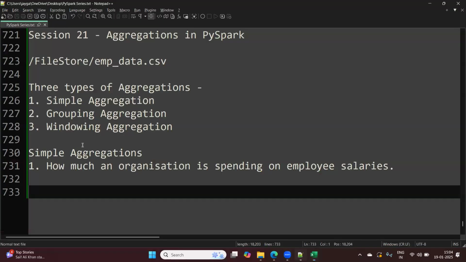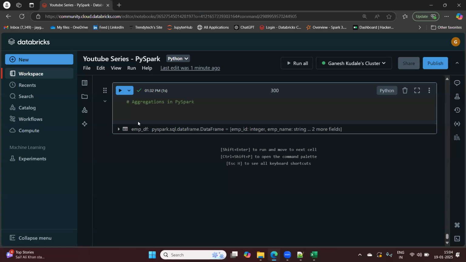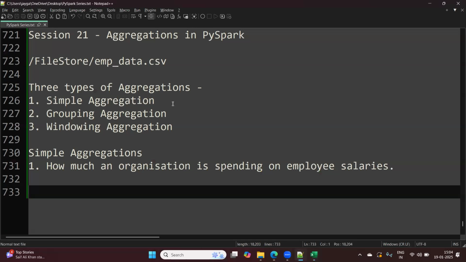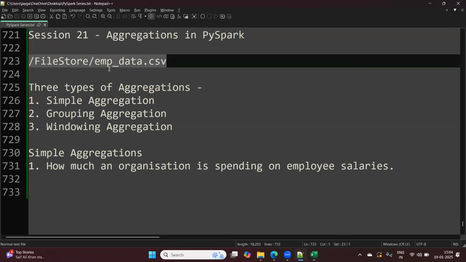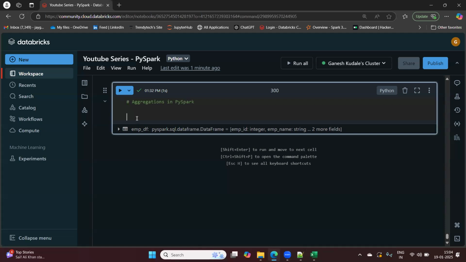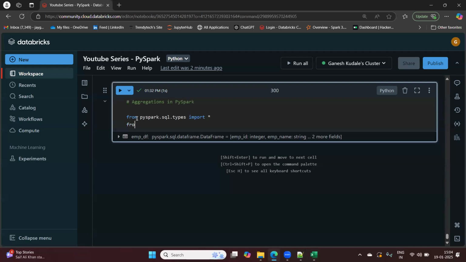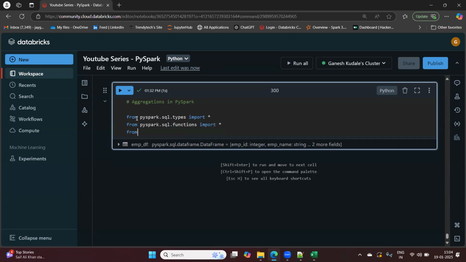Now let's start working on this. First of all, we have this data at this path. Let's say this is the file path. We will just reiterate a few things: creating the data frame, creating the schema. From pyspark.sql.types import star, from pyspark.sql.functions import star, and from pyspark.sql import functions as f.